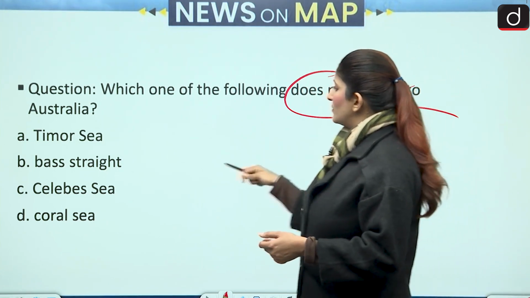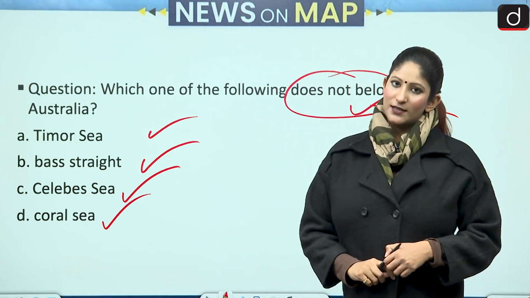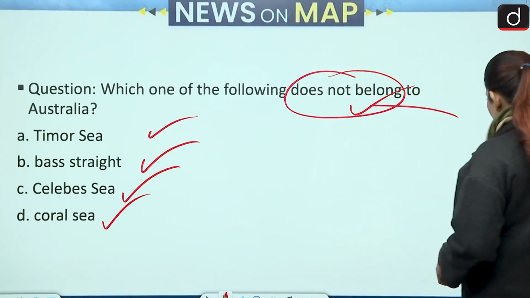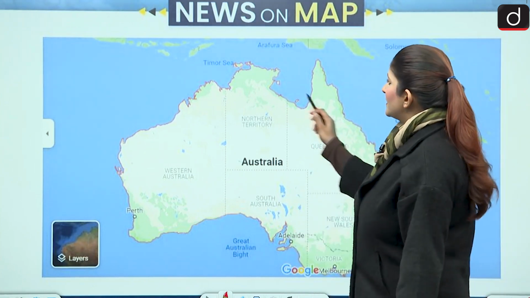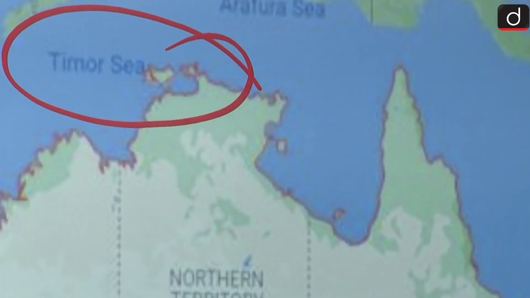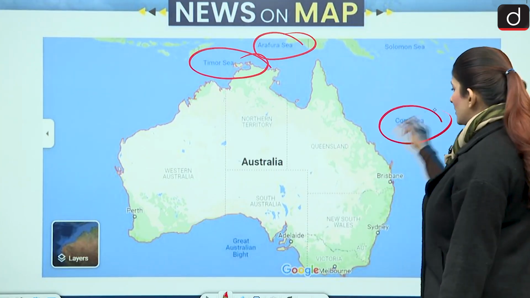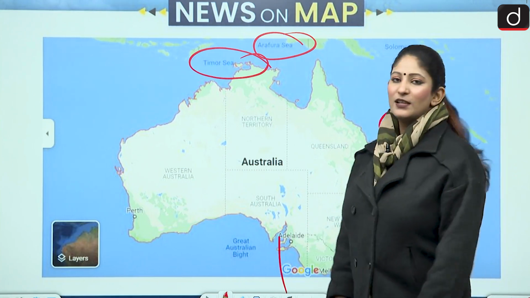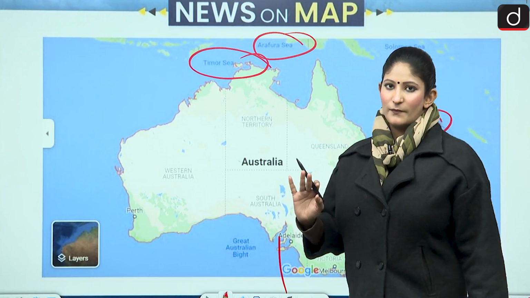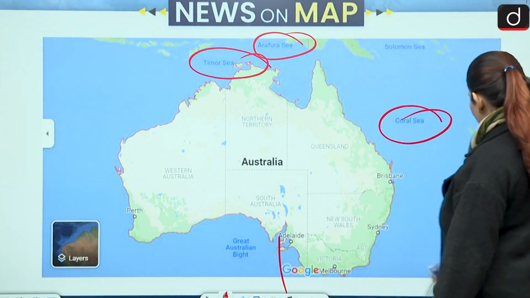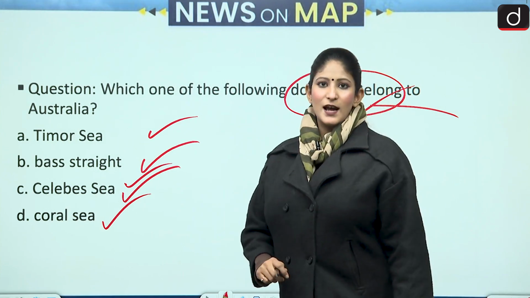Okay. So, Timor Sea, Bass Strait, Celebes Sea, and Coral Sea are our options. Let's have a look at Australia's location. And Australia is in front of us. This is Timor Sea. Okay. Arafura Sea is also over here. Then we have Coral Sea over here. Bass Strait, it connects the Tasmanian island with Australia. So only one option is left with us, that is Celebes Sea. Okay, so Celebes Sea is the correct answer.